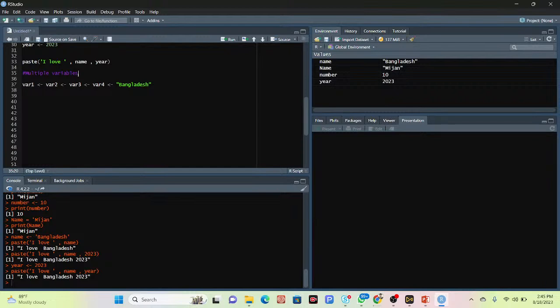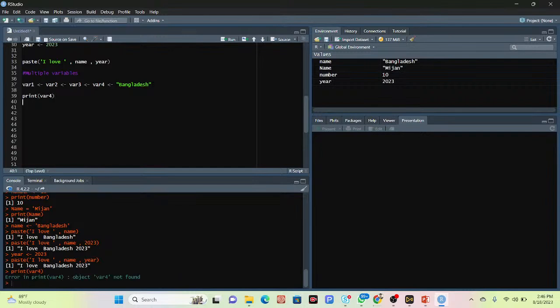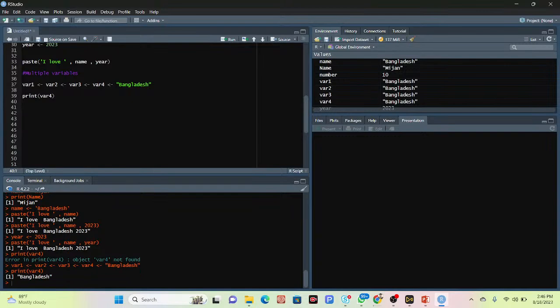In our programming language, we are also using multiple variables. I take only four here. You can see there are a total of 4 variable names and 4 variables store the one value, Bangladesh. Suppose I want to print, so I just use the print function and print variable name 4. Click run, and you can see I get Bangladesh.